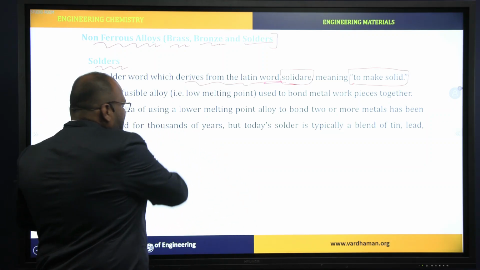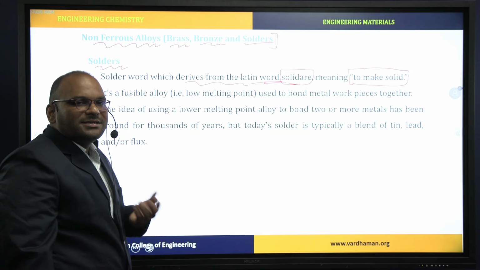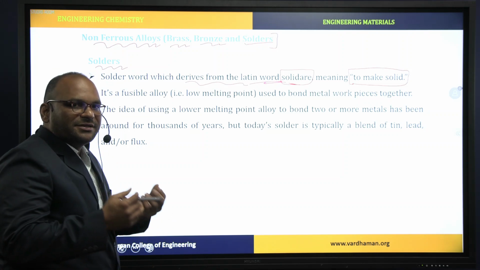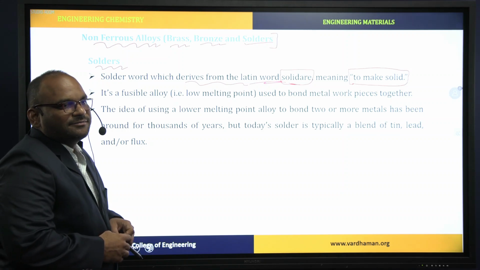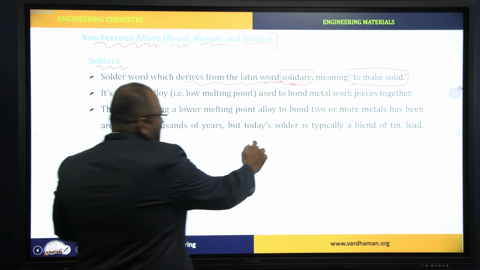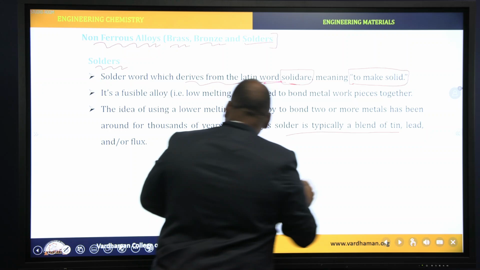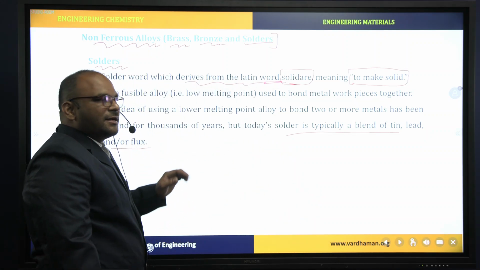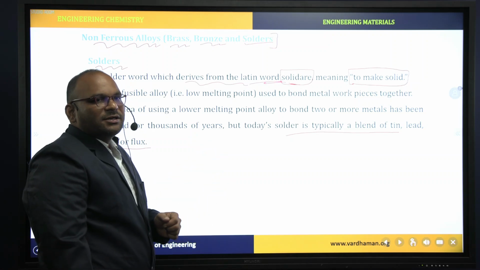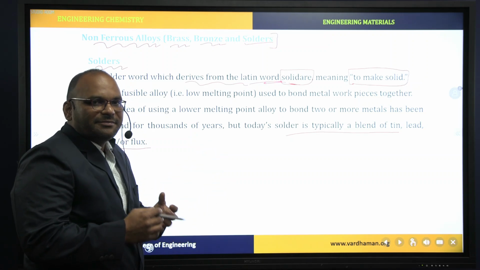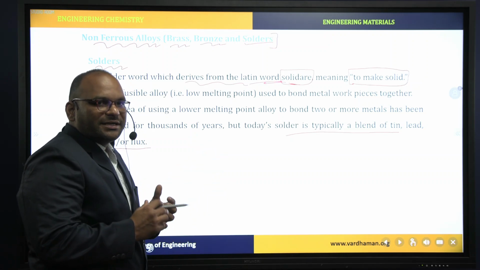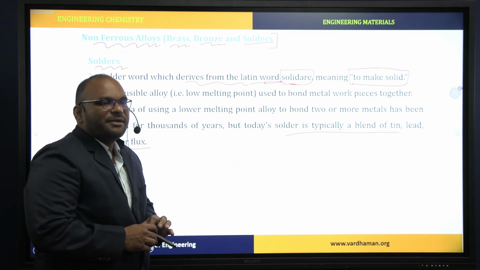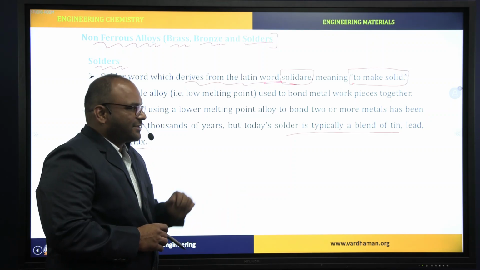The idea of using low melting point alloys to bind similar or dissimilar metals was introduced 1000 years back, right? But today's solders are typically a blend of tin and lead or flux, right?